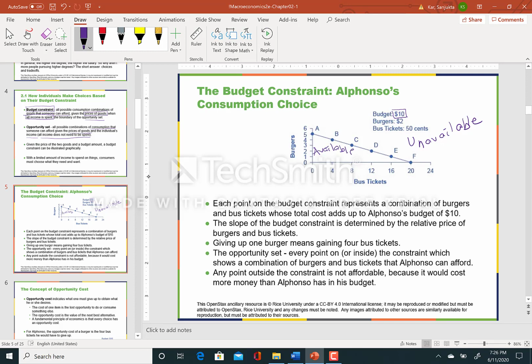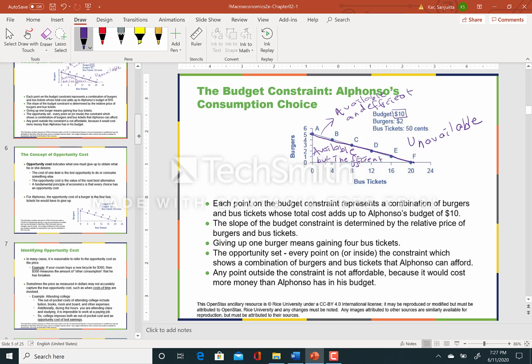Anything inside the budget constraint and on the budget constraint is available. But anything inside this budget constraint is available but inefficient. Now if you look at the budget line that runs from A to F, this is available and efficient. Okay.